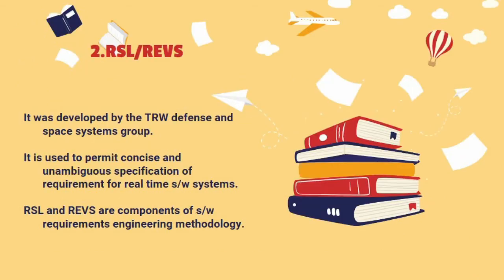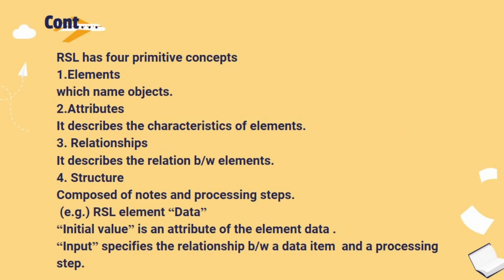The second topic of language and processor is RSL or REVS. It was developed by the TRW Defense and Space Systems Group. It is used to permit concise and unambiguous specification of requirements for real-time software systems. RSL and REVS are components of a software requirements engineering methodology. RSL has four primitive concepts. First one, elements, which name objects.